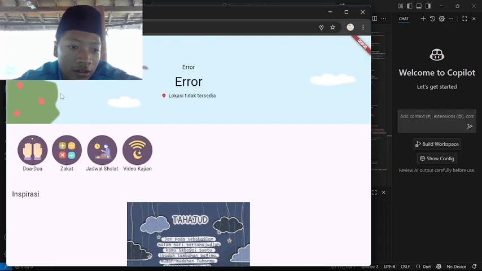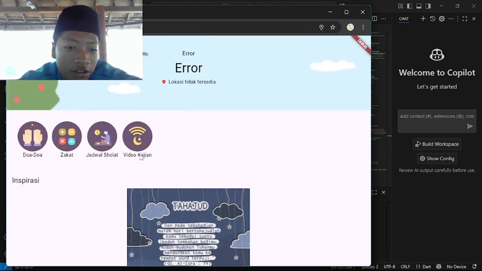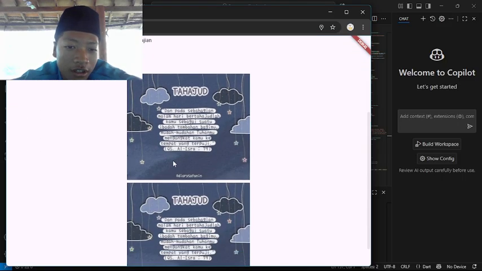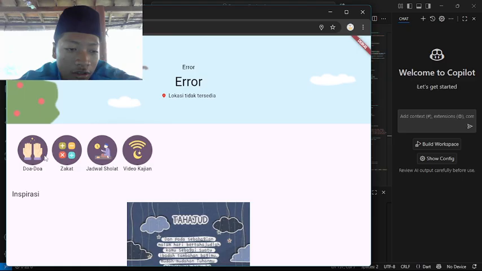This is the header, and this is the card menu, which has doa, zakat, salat, and video kajian. And this is the widget card inspiration that shows some images here. This is the card menu, and this is the header.